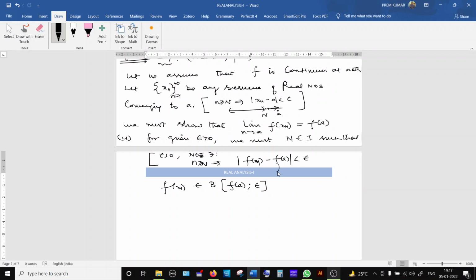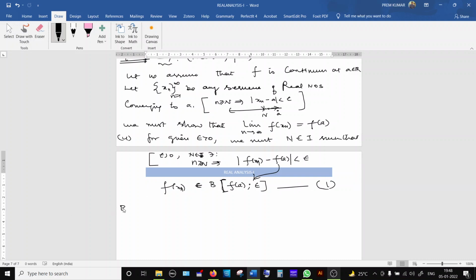This one I have written in terms of open balls. That is a new formulation; we have formulated the definition newly in terms of open balls. So f of xn must be an element of this open ball whose center is f of a and radius is epsilon. This is what we have to prove. I give this number 1.